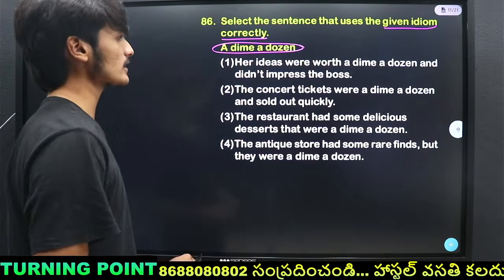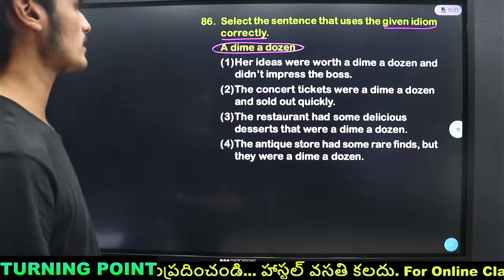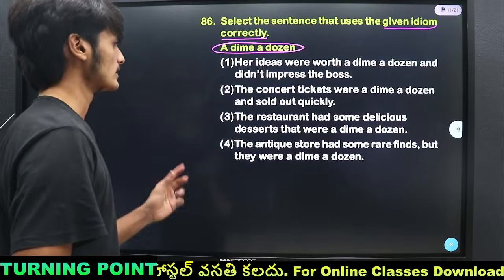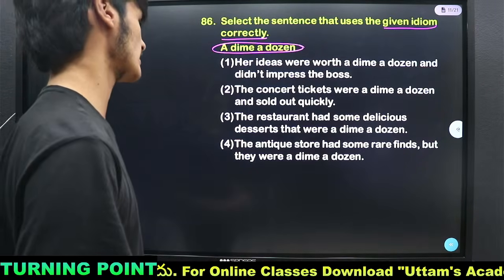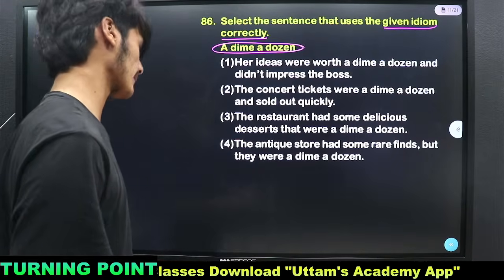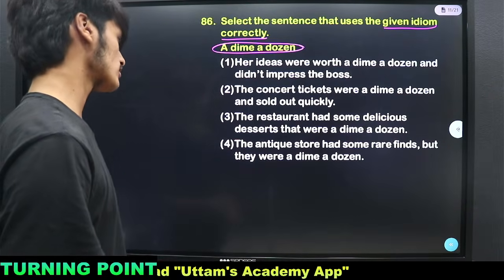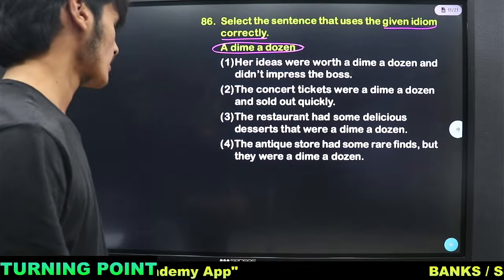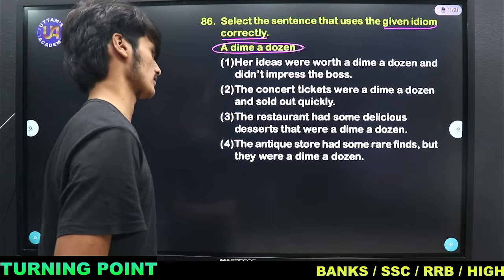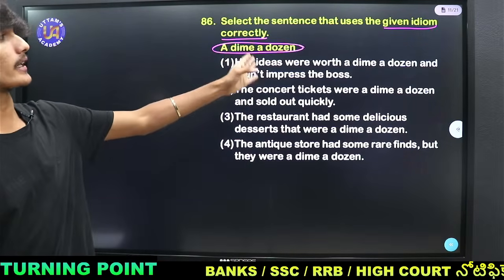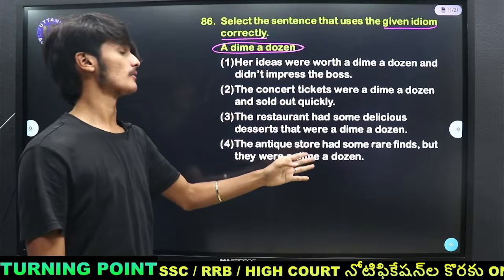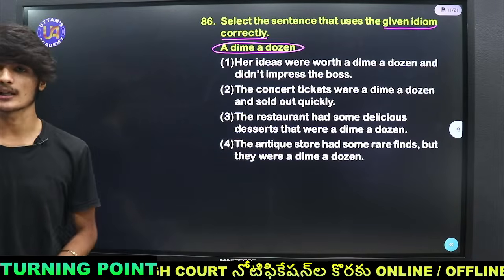The concert tickets were a dime a dozen and sold out quickly. The restaurant had some delicious desserts that were a dime a dozen. The antique store had some rare finds, but they were a dime a dozen. So the given idiom a dime a dozen is most suited in which of the following examples?